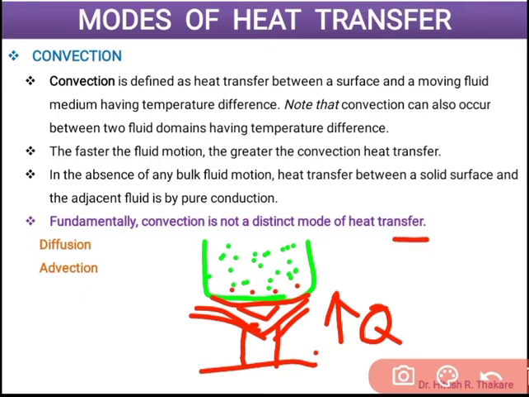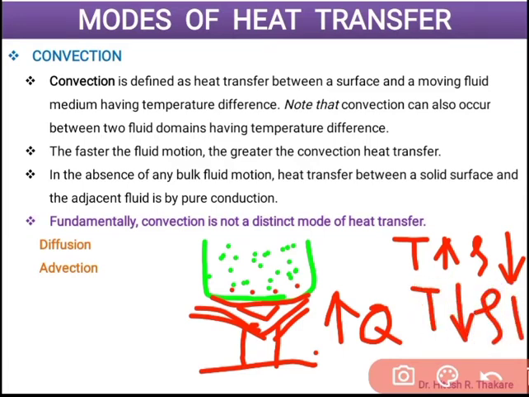Then what is the problem with the fluid? The property is that as the temperature changes, the density of the fluid also changes. Then there are two possible scenarios. Temperature can either increase or it can decrease. Remember, when the temperature increases, the density of any fluid always decreases. And if the temperature of the fluid reduces, then the density of that fluid actually increases. Let me tell you this with the help of a practical example.